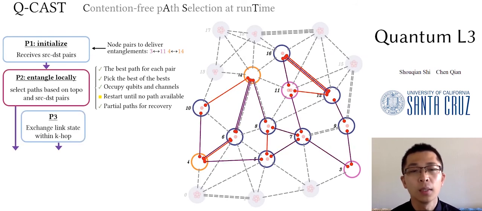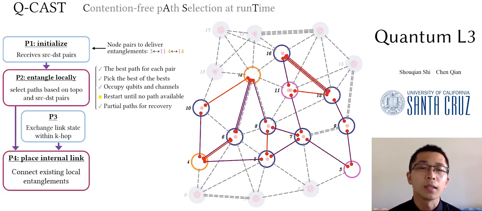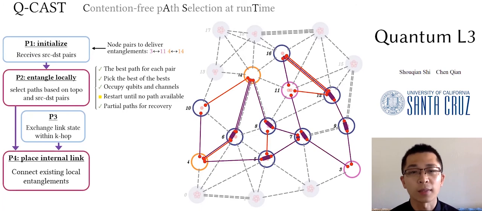In phase 3, nodes know their local link states within K-hop. Then, each node performs Bell state measurement to connect the successful path. Due to the recovery algorithm, links 5-8 and 12-11 are fixed by the partial path. We detail the recovery algorithm in the next slide.